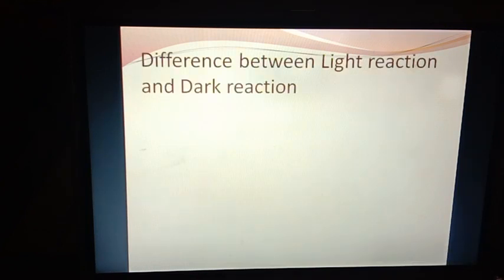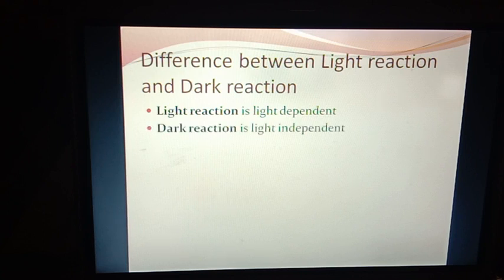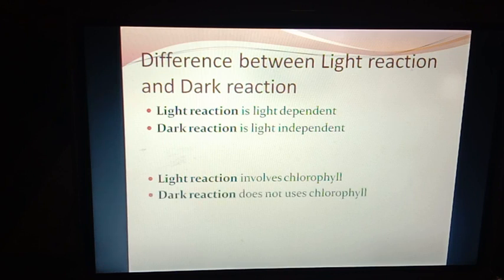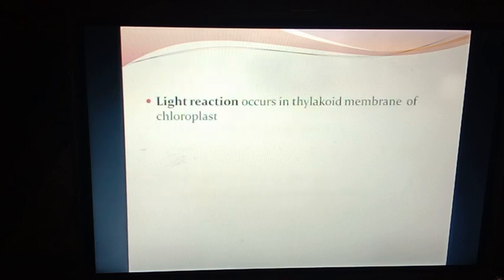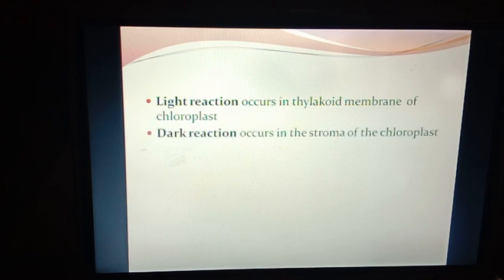Now we'll be seeing the difference between light reaction and dark reaction. Light reaction is light dependent reaction. On the contrary, dark reaction is light independent reaction. Light reaction will involve chlorophyll, whereas dark reaction does not use chlorophyll. Light reaction occurs in the thylakoid membrane of chloroplasts. Usually in the walls of the chloroplast, the thylakoid, this chlorophyll is present. On the other side, dark reaction occurs in the stroma of the chloroplast.